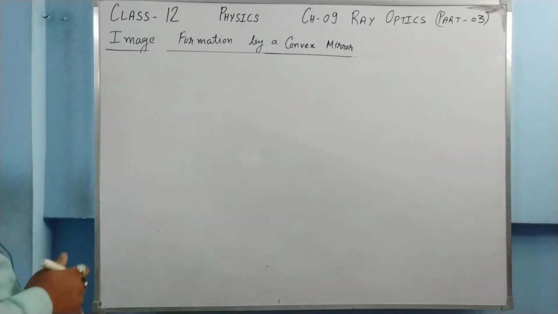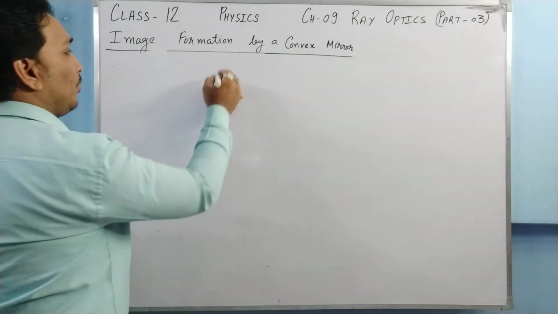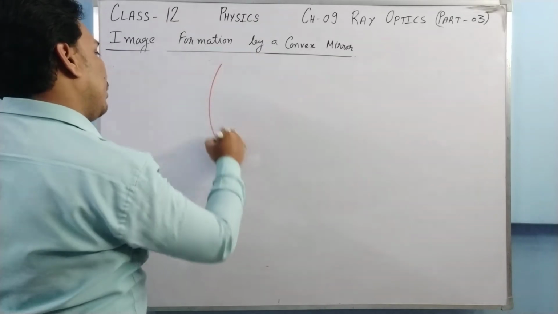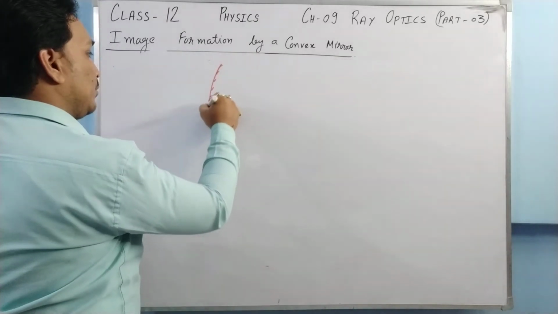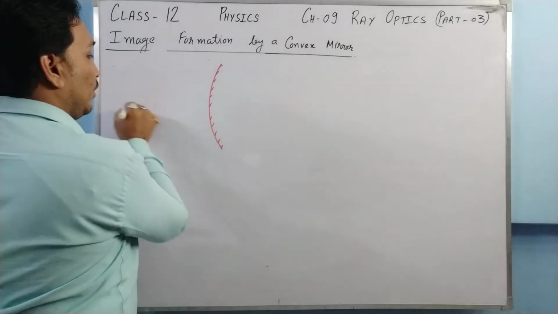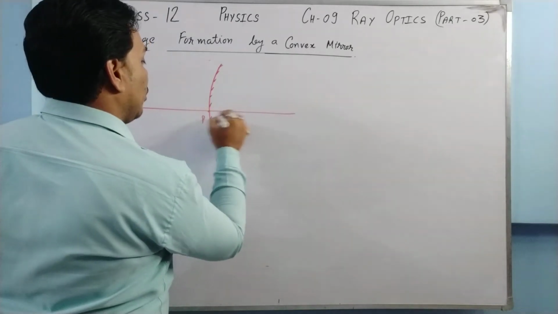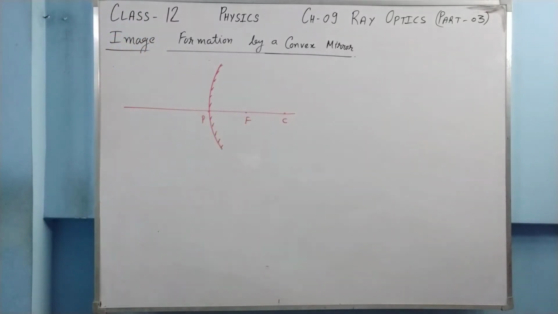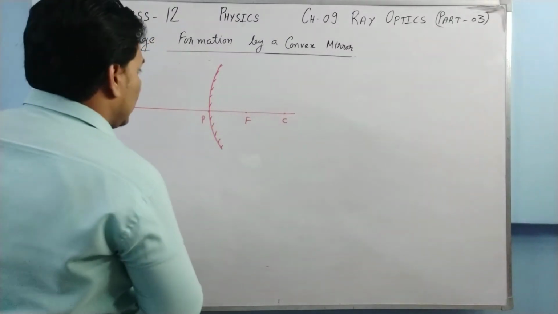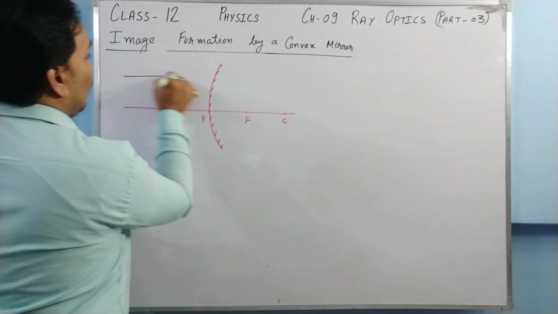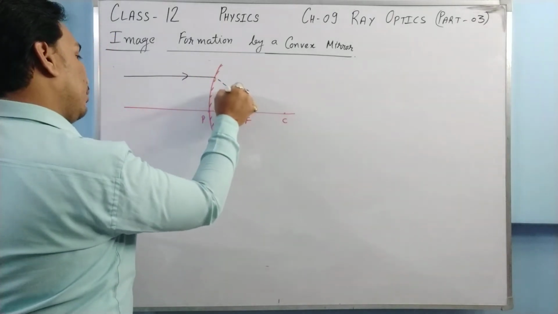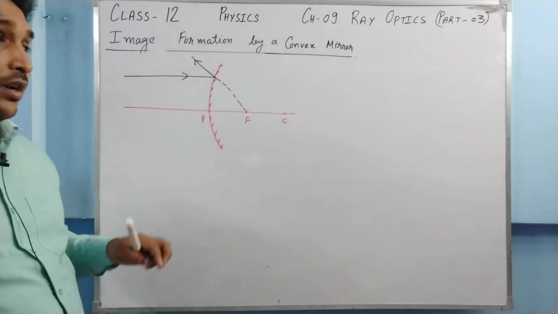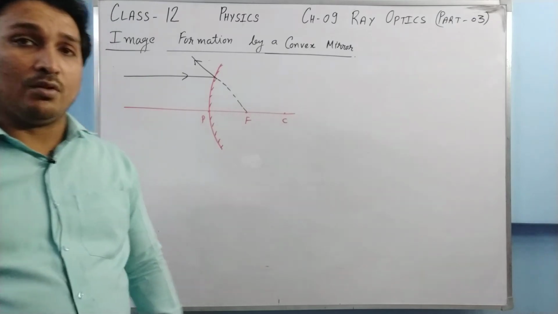For convex mirror, what happens? There are two fundamental rays. Say this is your convex mirror. For convex mirror, we know that its focus lies on the right hand side. So say this is focus, this is center of curvature. Only two rays will help us to make the ray diagram. One ray is, if a ray is coming parallel to the principal axis, then after reflection, it will reflect in such a manner that when we extend it behind, it passes through the focus.